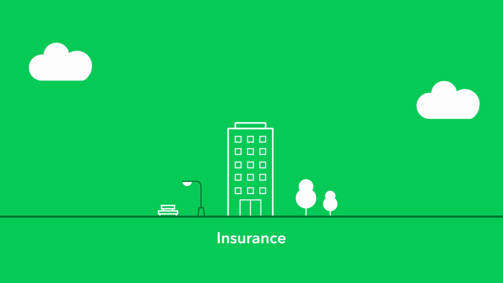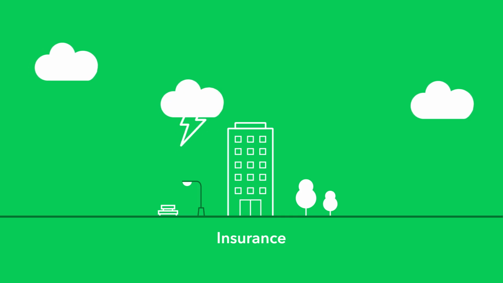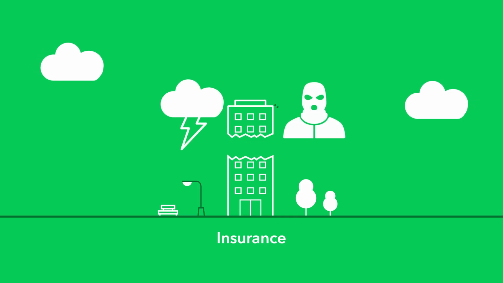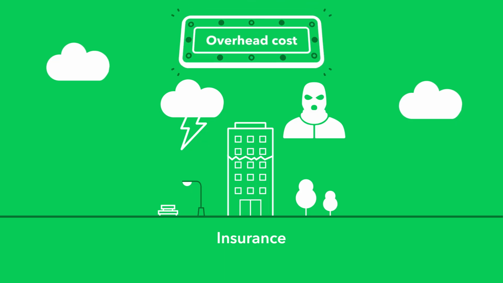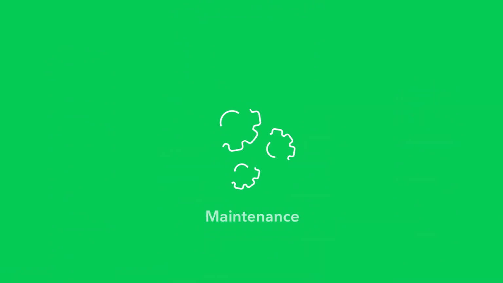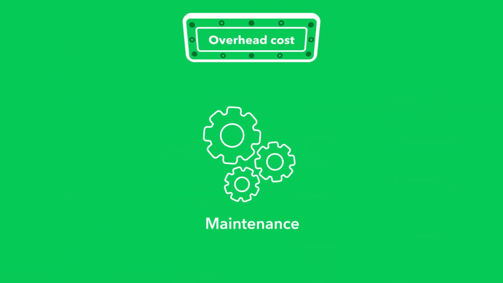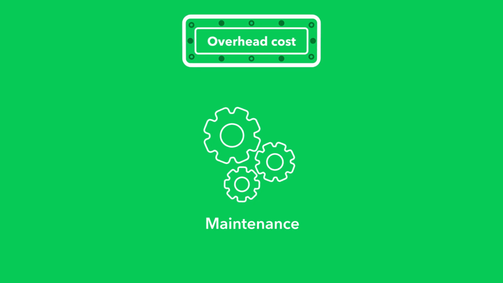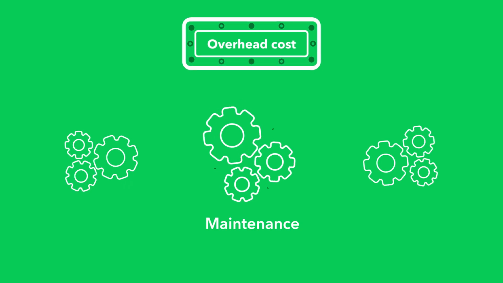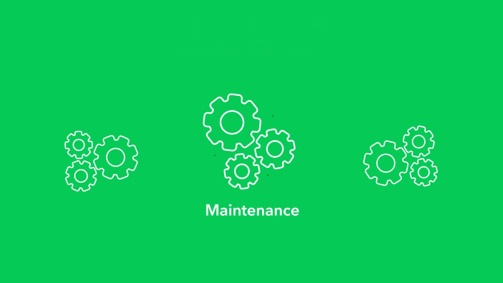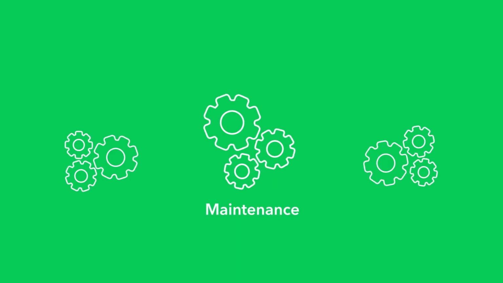It protects your business from different risks like natural disasters, theft, and damage. Definitely an overhead cost. Repairs and maintenance. Overhead cost. If your business uses a lot of machinery, you'll need to factor in maintenance costs. Most machines need a checkup once a month to make sure they're running smoothly.